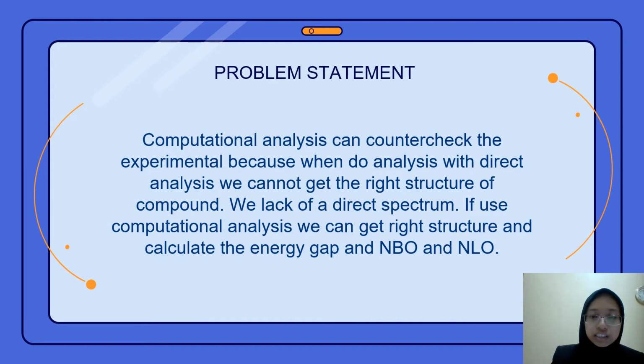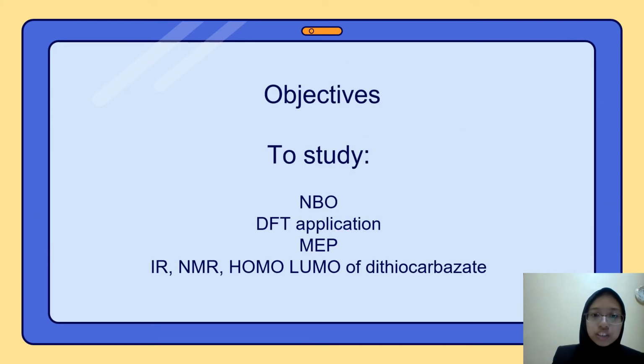Computational analysis can countercheck the experimental, because when we do analysis with direct analysis, we cannot get the right structure of the compound. We lack a direct spectrum. If we use computational analysis, we can get the right structure and calculate the energy gap, NBO and NLO. The objective is to study NBO, DFT application, MEP, IR, NMR and HOMO-LUMO of dithiocarbazide.